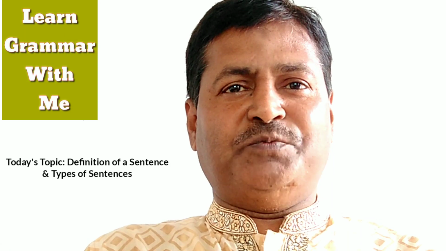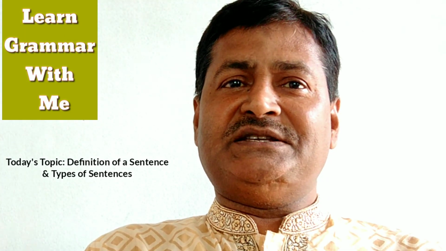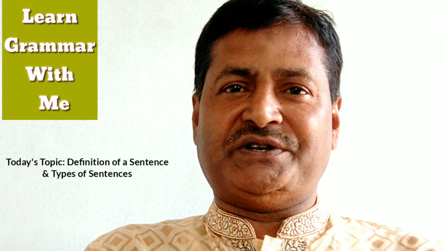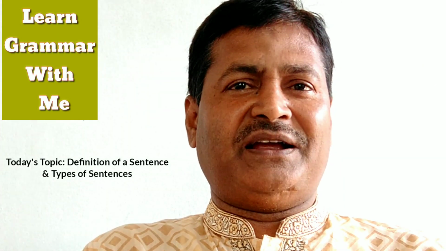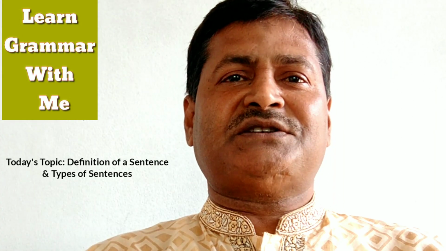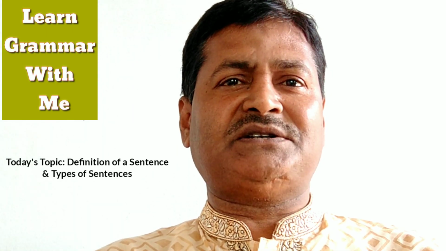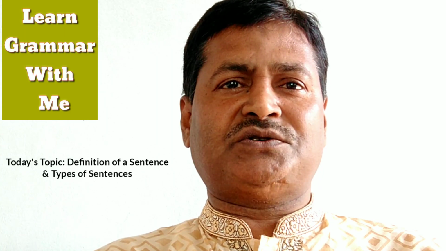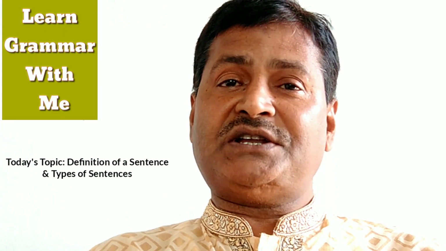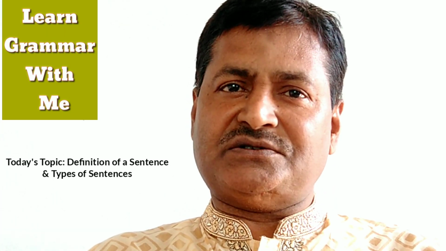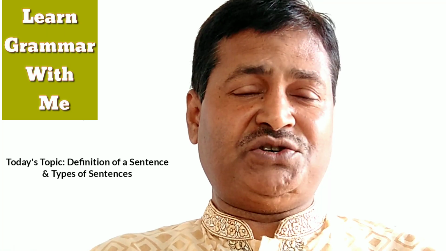Example: he is a good boy. Statement: is he a good boy? Question: what a nice weather. Exclaiming. Ideally, a sentence requires at least one subject and one verb. Sometimes the subject of a sentence can be hidden, but the verb must be visible and present in the sentence. Verb is called the heart of a sentence. Example: do it. In this sentence, a subject you is hidden, but verb do is visible.